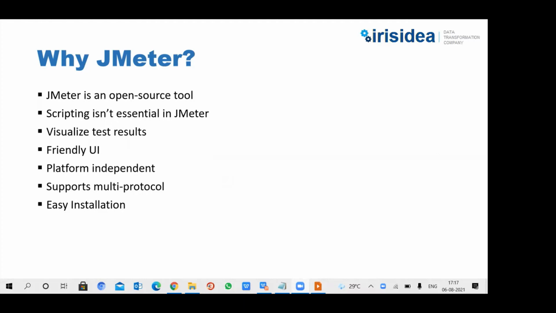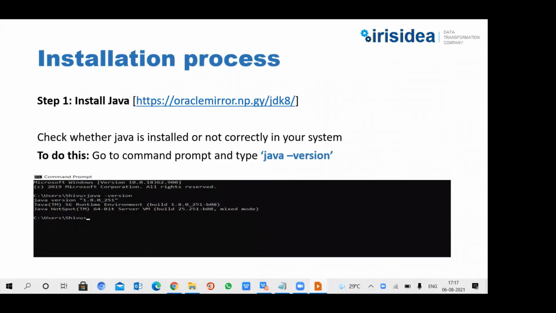And the next comes the installation part. As I said, JMeter is a pure Java application tool. There is one prerequisite to install JMeter, that is the Java JDK installed in your machine. Before installing JMeter, we need to verify whether Java is installed or not in our system.